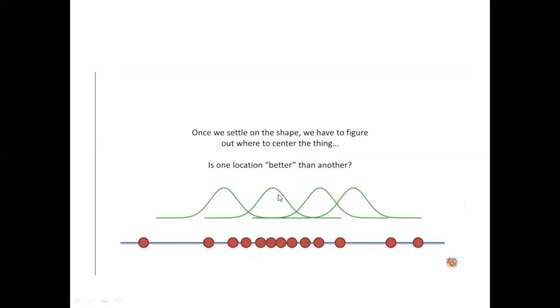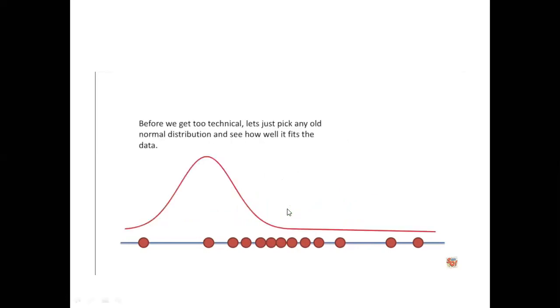So this will be the more right one compared to the first, third and fourth ones. When we settle the shape, we have to figure out where to center things, which location is better. This is the estimation of the likelihood.